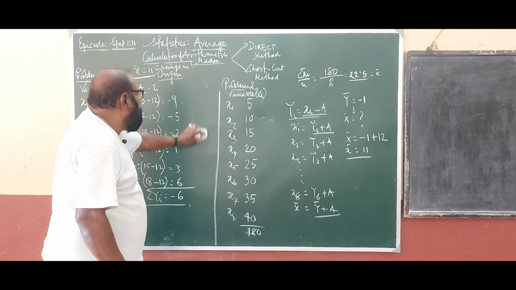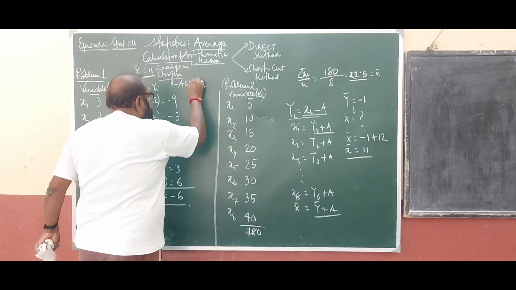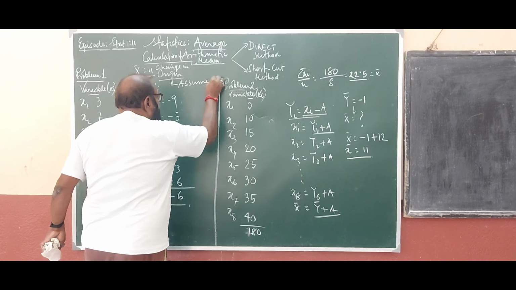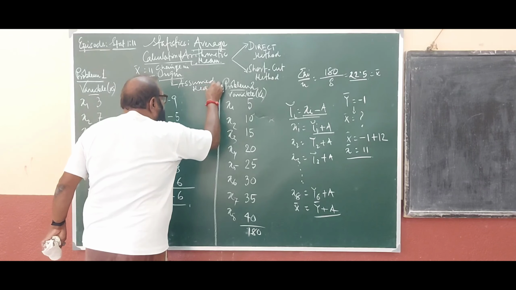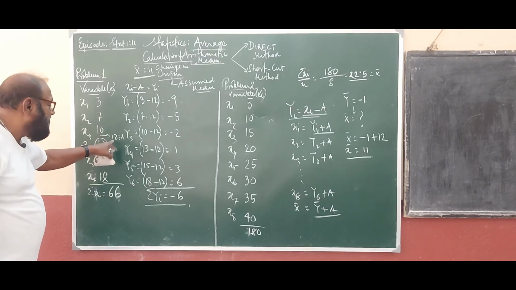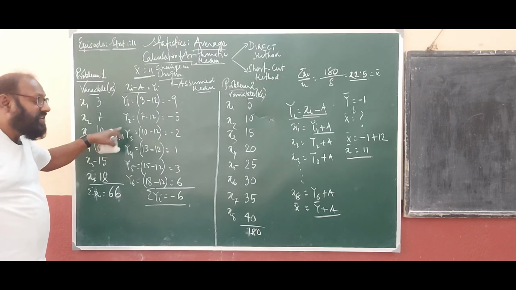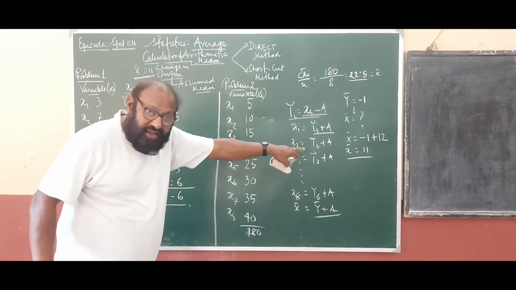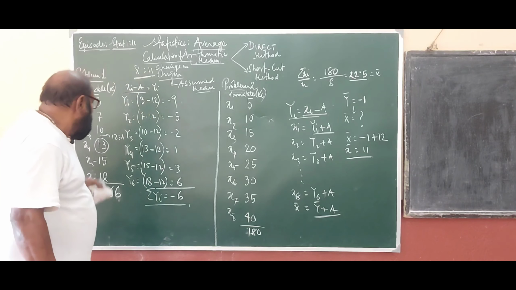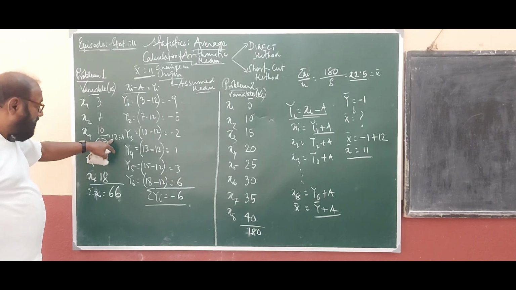In order to change the origin, we have to take one value as the assumed mean. We took 12 as the assumed mean, and we got 11. Okay, so more or less we have come close to the value.